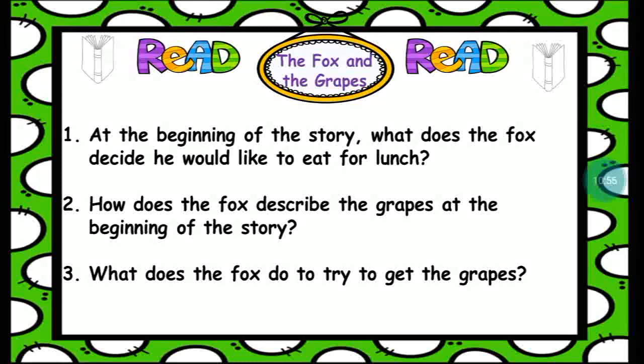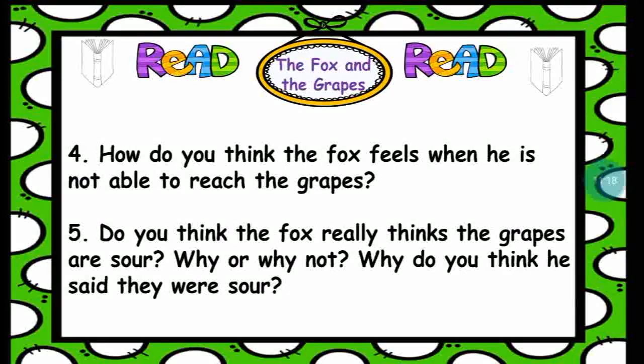The fox stood on his back legs, he hopped, and he jumped to try to get the grapes. There are 3 things he did. Did he succeed in getting the grapes? No, the fox did not succeed. He wasn't able to get the grapes.